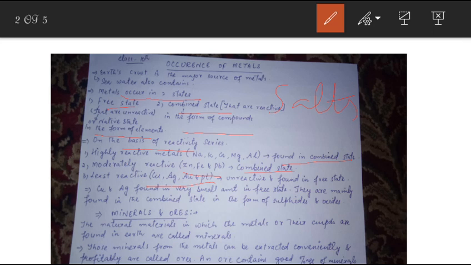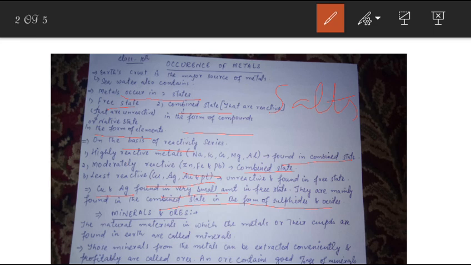But note that copper and silver are found in free state in a very small amount because they are somewhat reactive. They are mainly found in combined state in the form of sulfides and oxides. It means copper and silver are found in free state as well as in combined state.